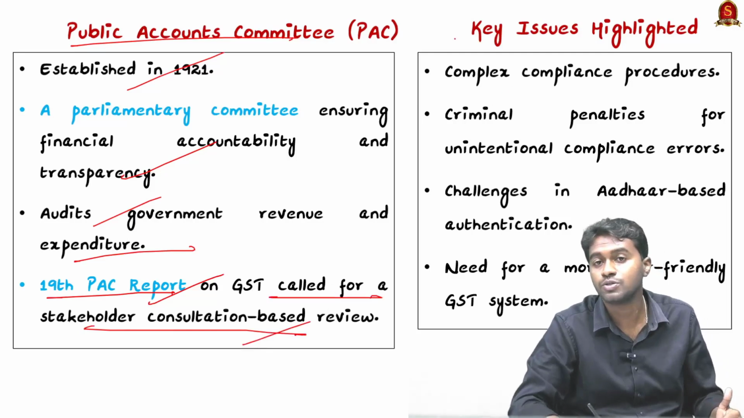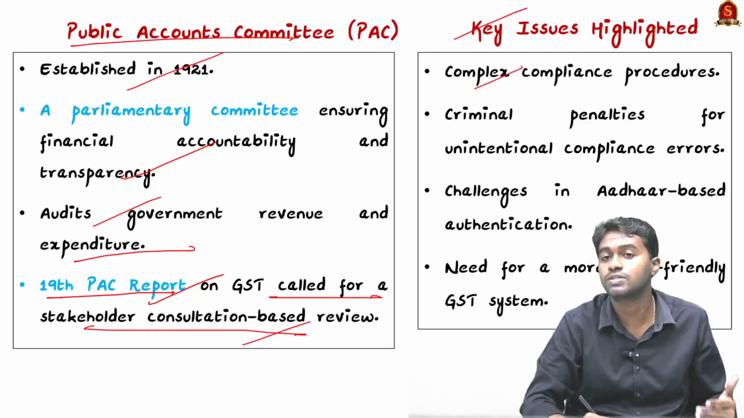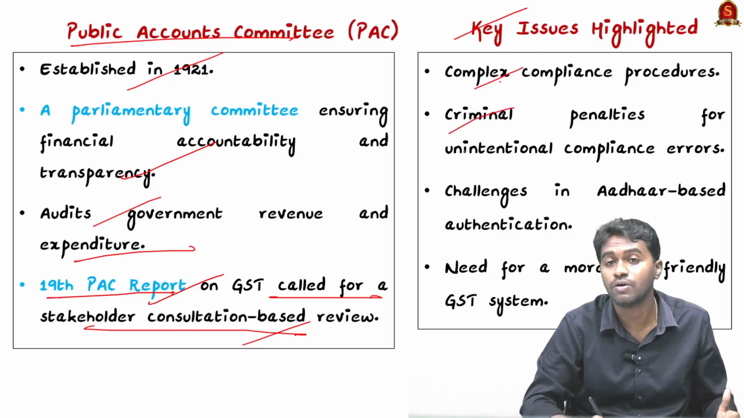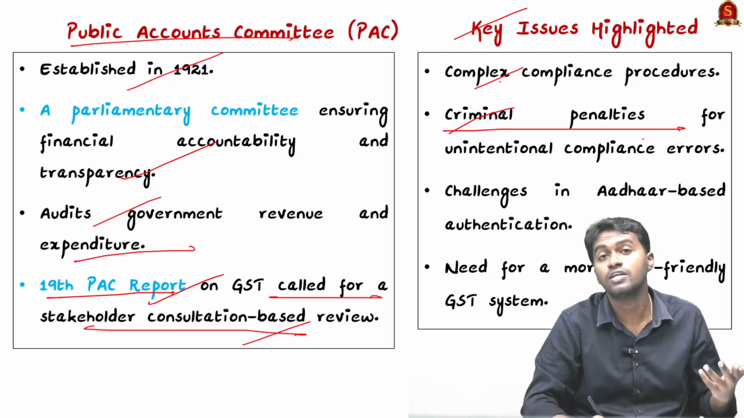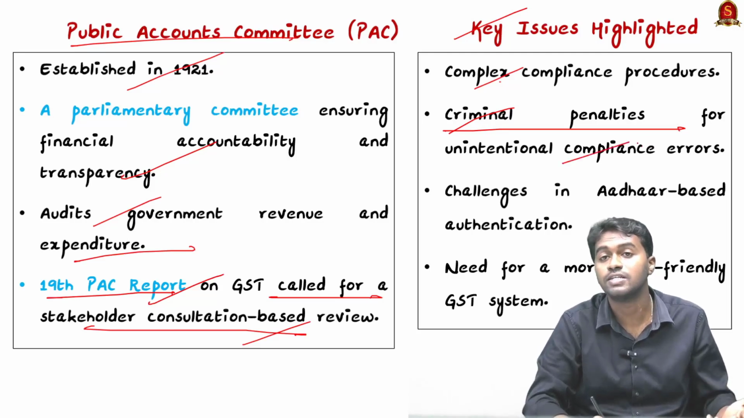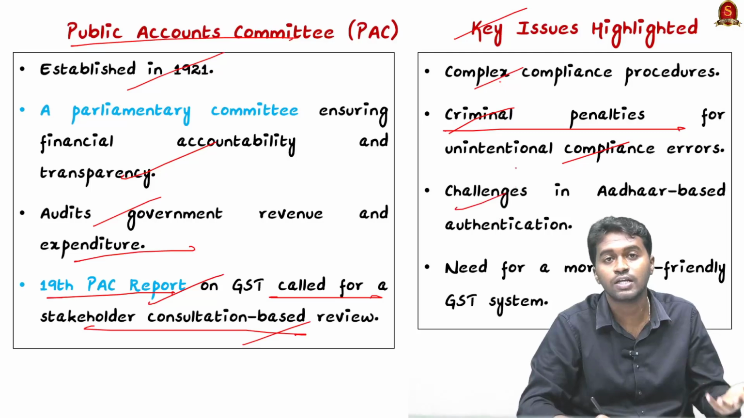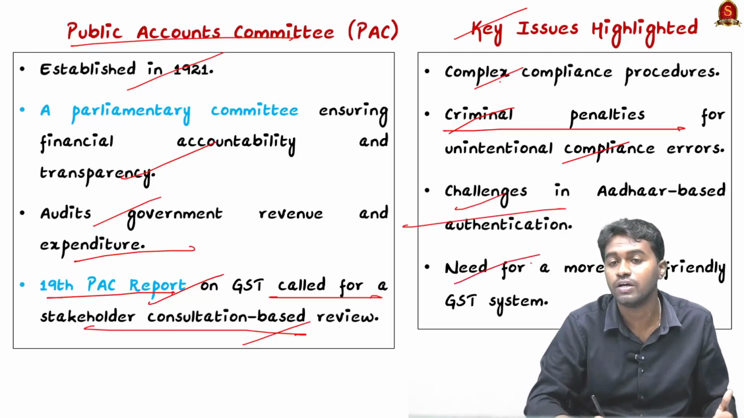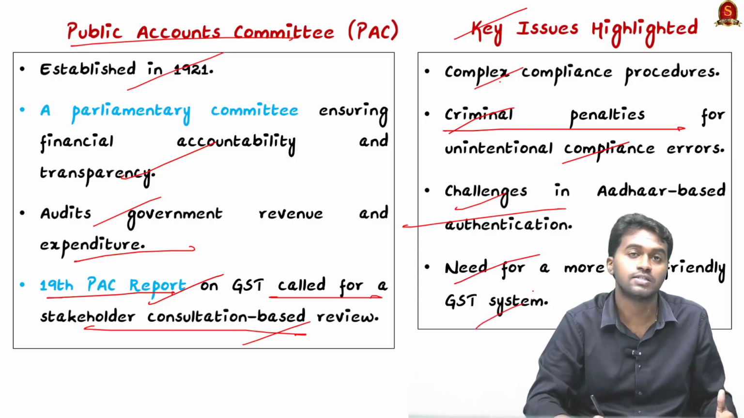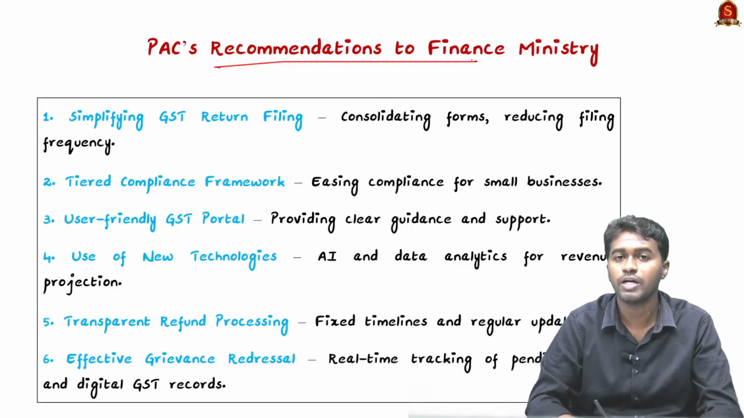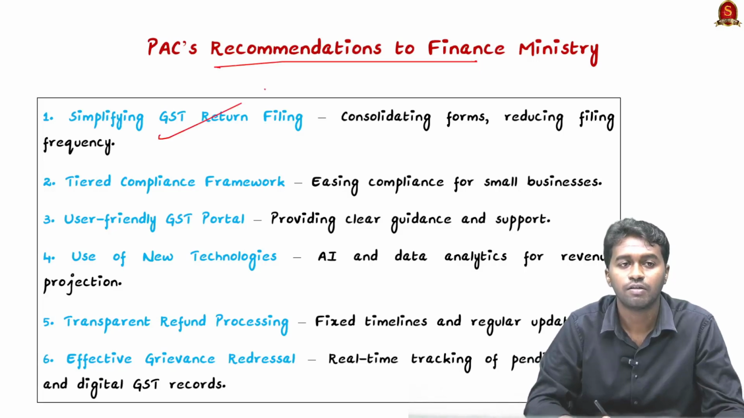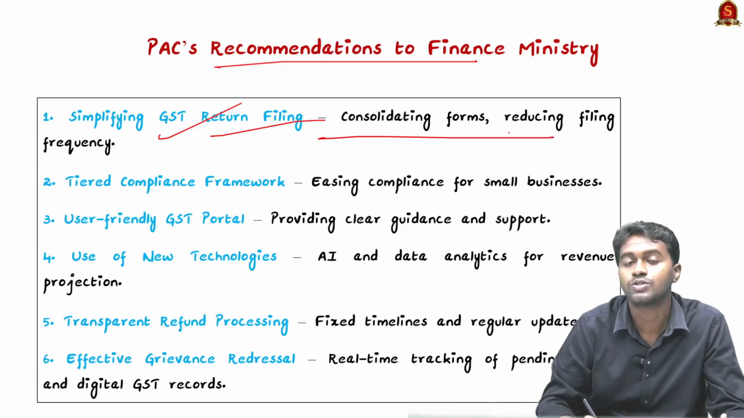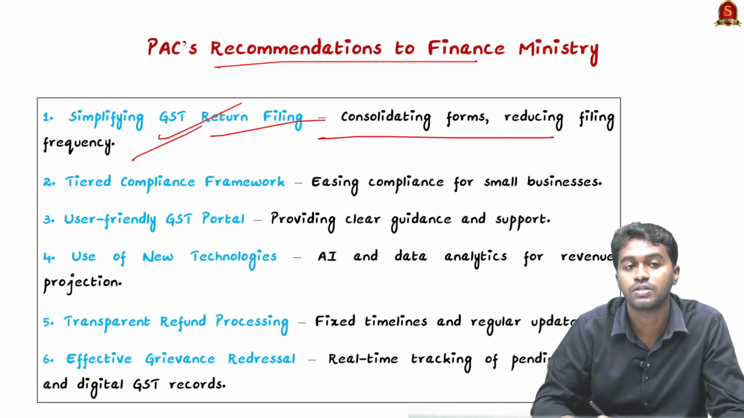And what are the key issues highlighted by the committee? First is a complex compliance procedure, and often people are facing criminal penalties for unintentional compliance errors. And the next is certain challenges associated with Aadhaar-based authentication, and the committee also called for a more user-friendly GST system. And coming to the recommendations to the Finance Ministry, you can see that the first is simplifying the GST return filing, that is consolidating forms, reducing filing frequency.